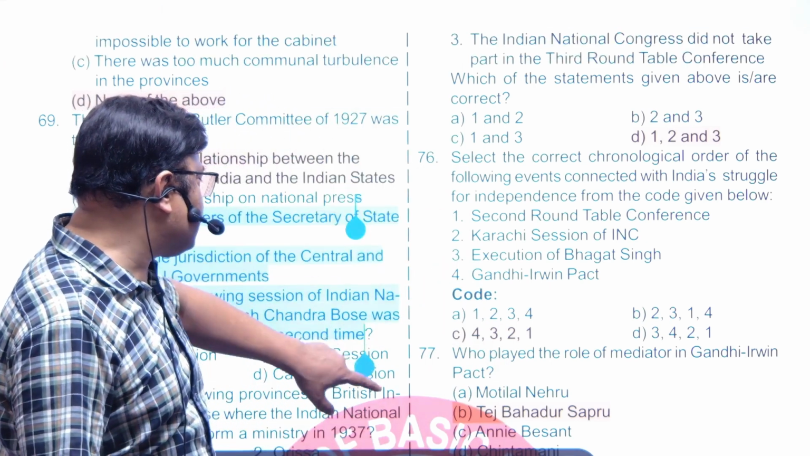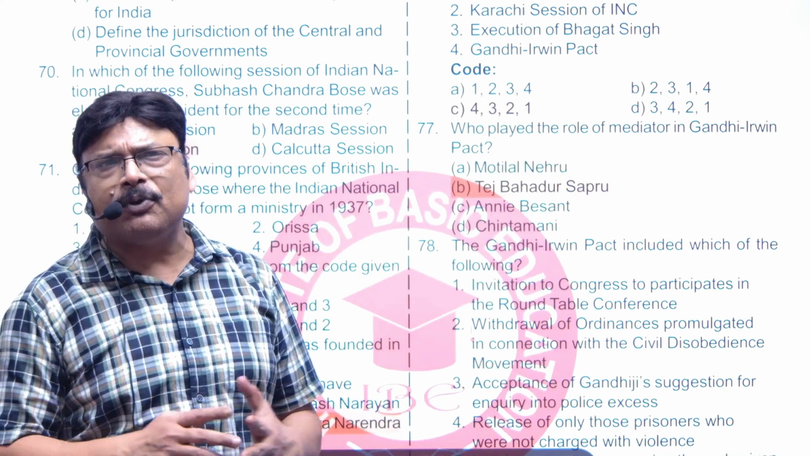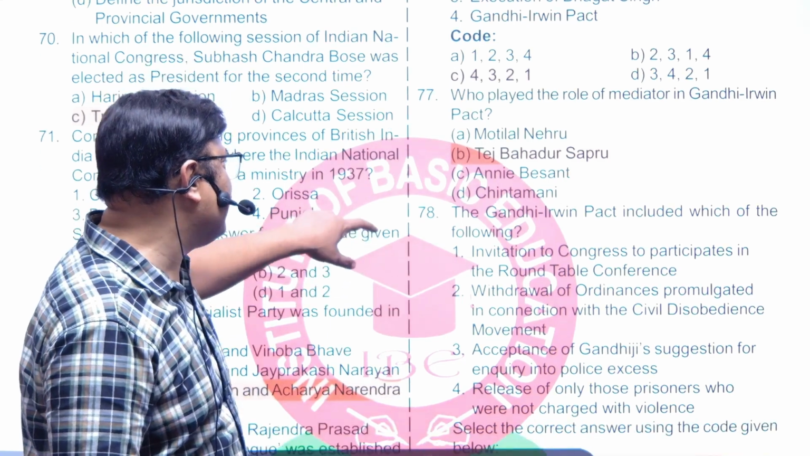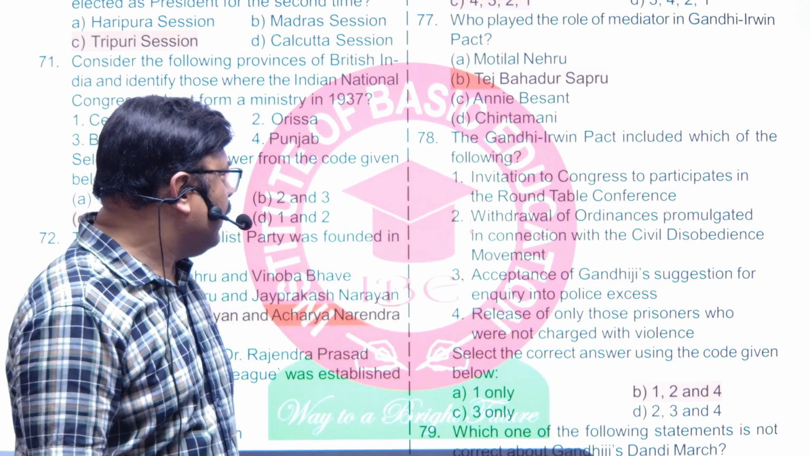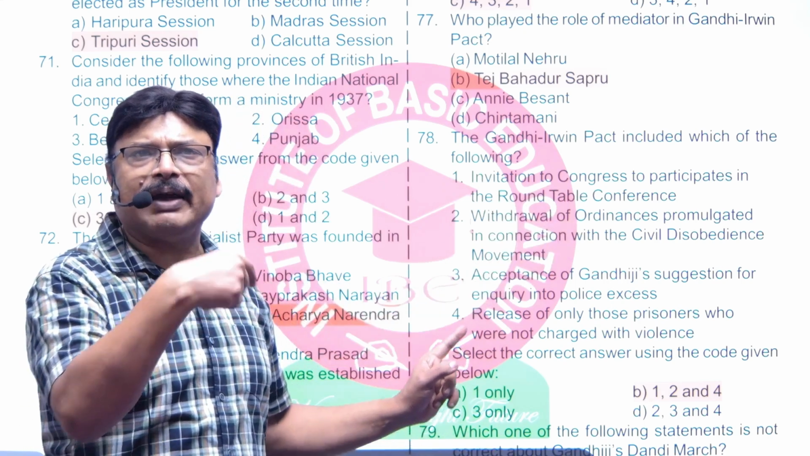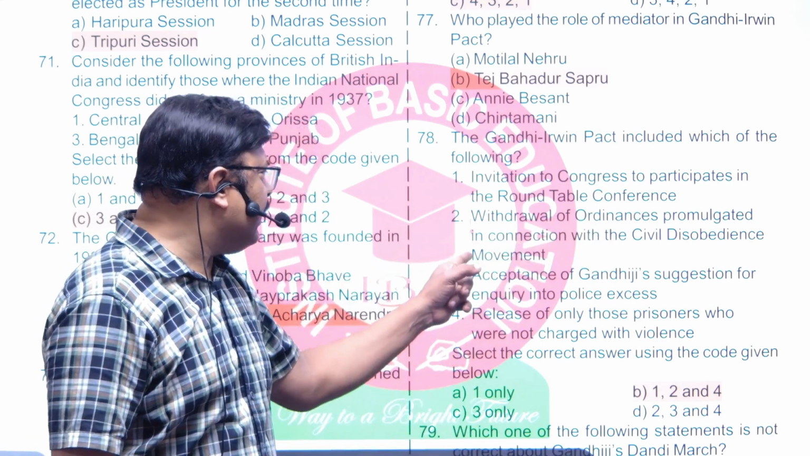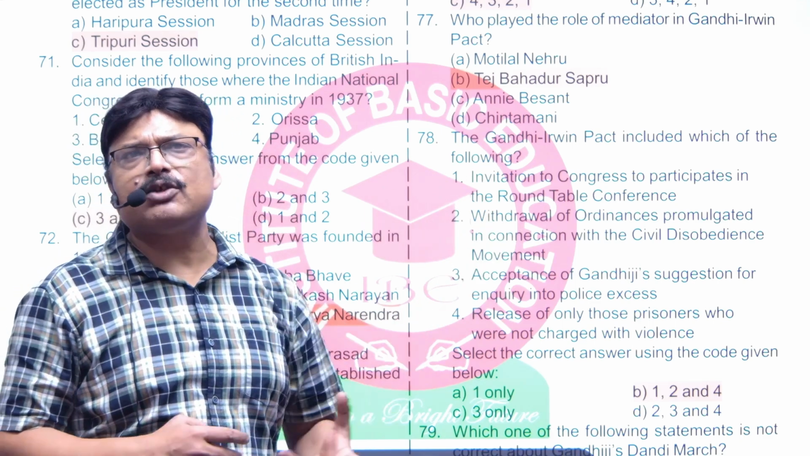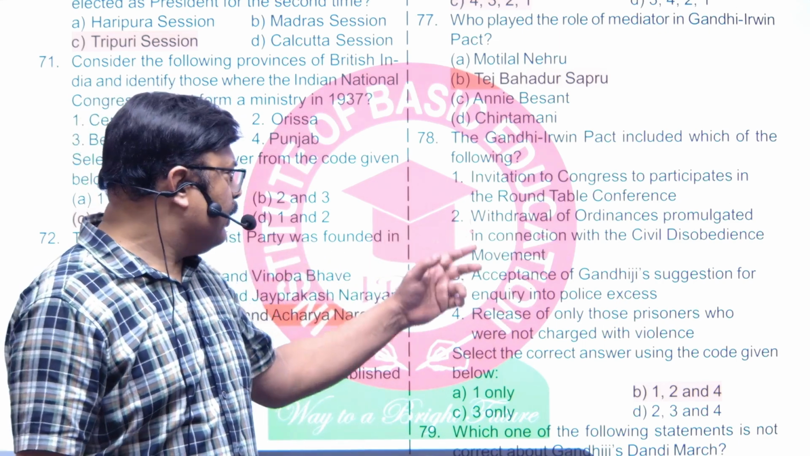Now, question number 77. Who played the role of mediator in the Gandhi-Irwin Pact? It was Tej Bahadur Sapru, and one more person was there. His name was M. Jayakar. So these two people were there. Question number 78 says, the Gandhi-Irwin Pact included which one of the following? The invitation to Congress to participate in the round table conference. Obviously, that's why he went. So one is perfectly fine. Withdrawal of ordinances promulgated in connection with the civil disobedience movement. This is also fine. He said that whatever ordinances you have, now you have to take them back, because we are taking the civil disobedience movement back. So 2 is correct.